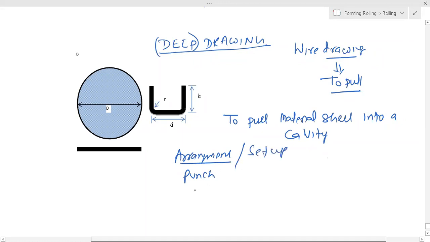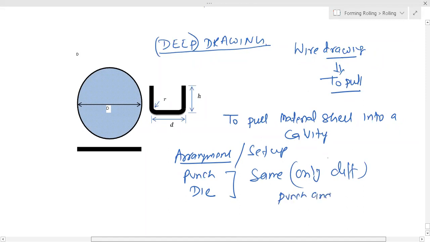Punch and die remain the same, but the only difference is that punch and die are provided with rounding.